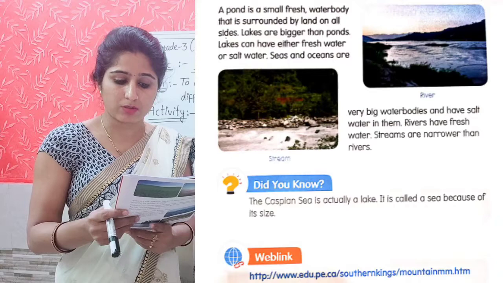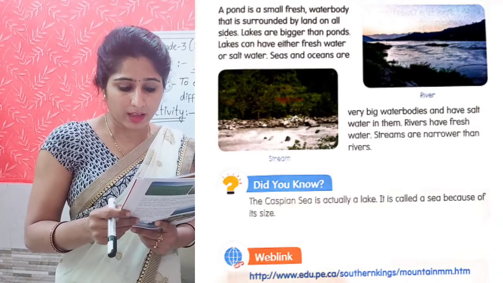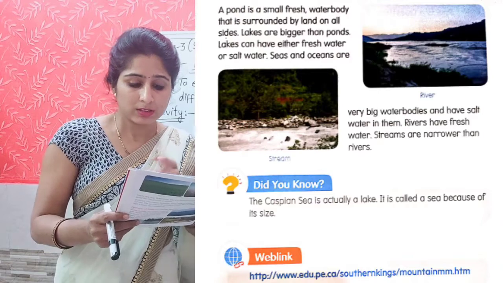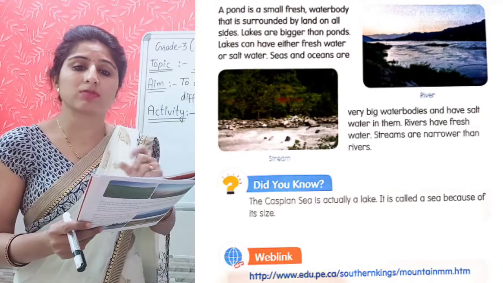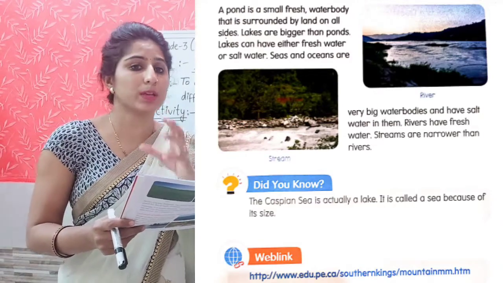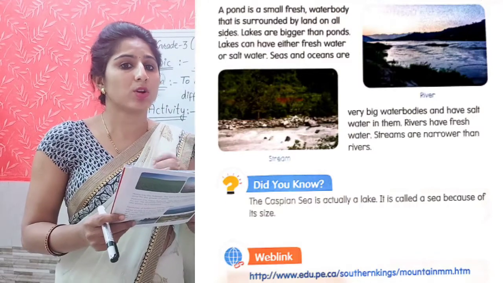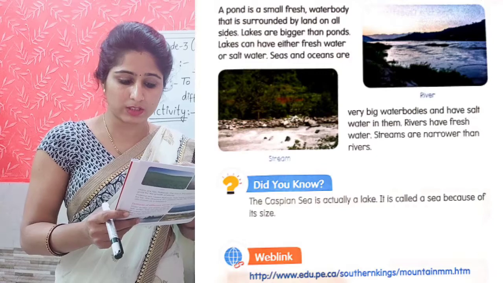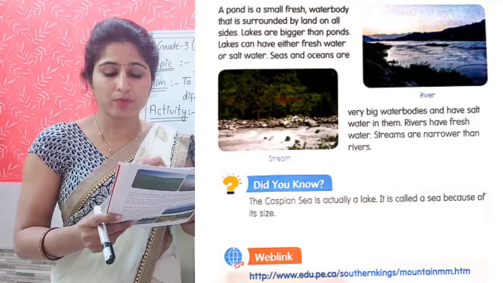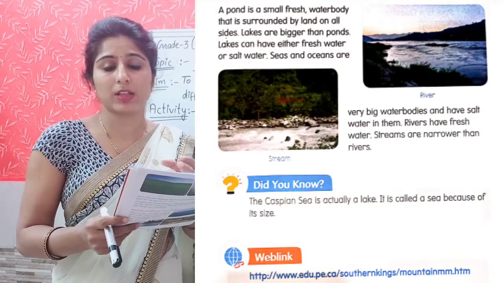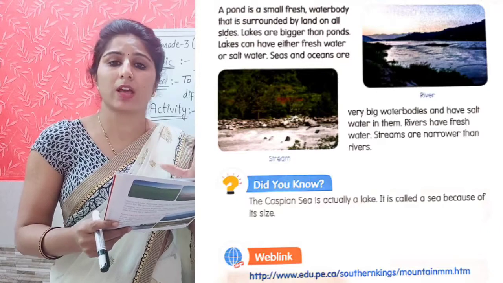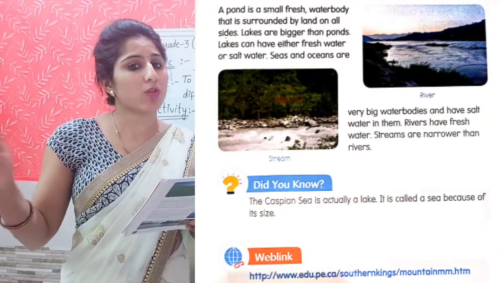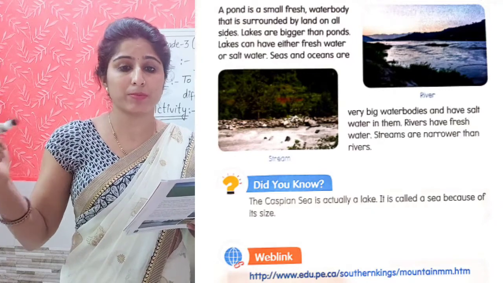Seas and oceans are very big water bodies and have salt water in them. उसमें salty water होता है. It is not fresh water. Rivers have fresh water. Streams are narrower than rivers. Streams जो है वो narrower than rivers. Rivers से narrow होती हैं. Means rivers are broad. Rivers जो है वो काफी broad होती, चौड़ी होती है, काफी बड़ी होती हैं.